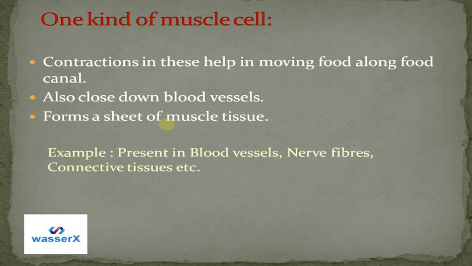And they form a sheet of muscle tissue. A particular sheet of muscle tissue is formed, and examples are that they are present in blood vessels, nerve fibers, connective tissues and many other types. These are the cells whose contractions help move the food and some blood. So they are close to the blood vessels and they form a muscle tissue.